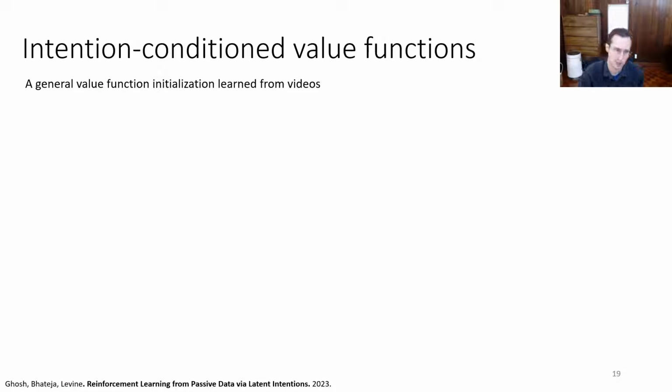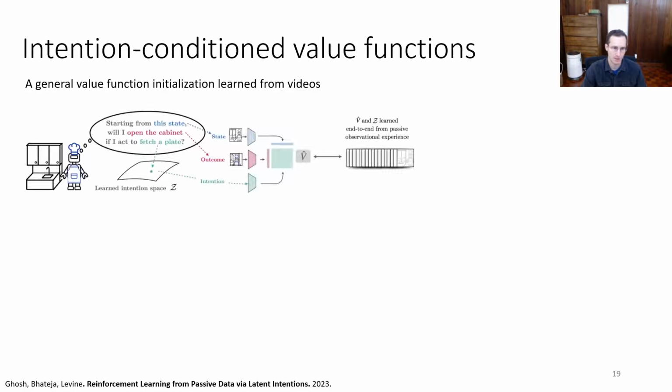So here's the idea. This idea was developed by my student Dibbo Ghosh in a paper called Intention Conditioned Value Functions. And the idea is that we're going to learn what is called an intention conditioned value function, or ICVF. An ICVF is a function of three arguments that we're going to call S, S plus, and Z. S is your current state. That's what you see right now. S plus is a future outcome.